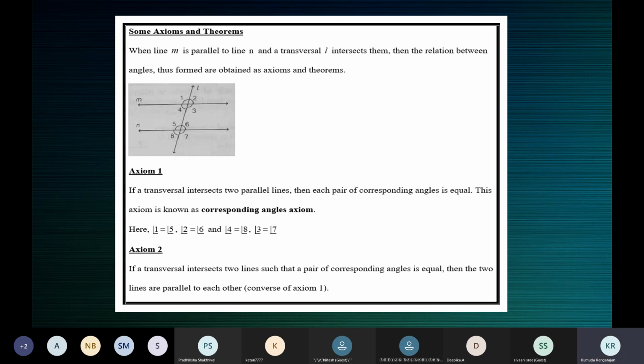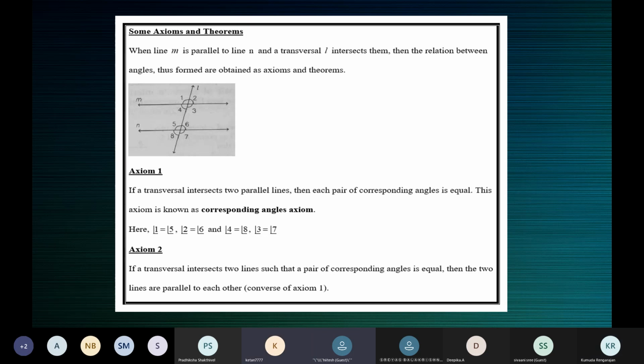And to use the converse of corresponding angles axiom, what should be given to you? What is given and what is the result?